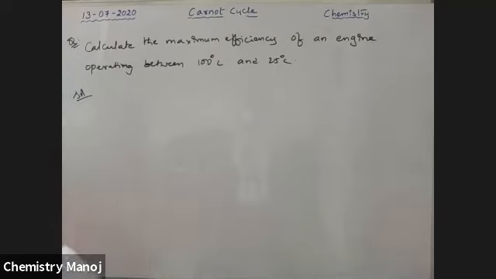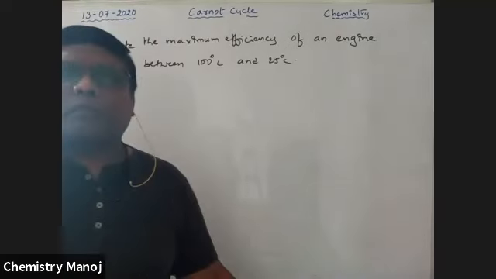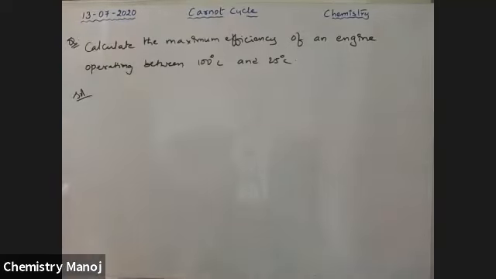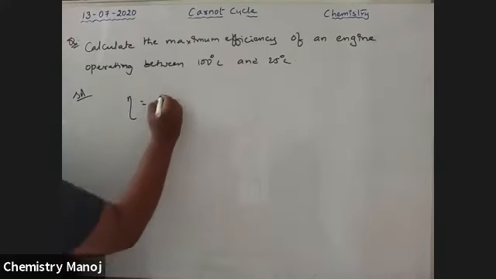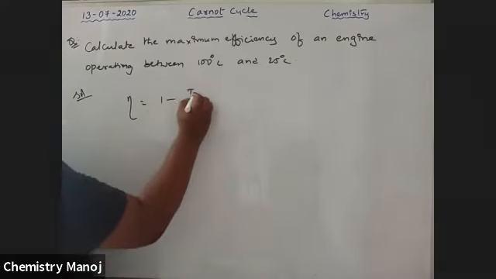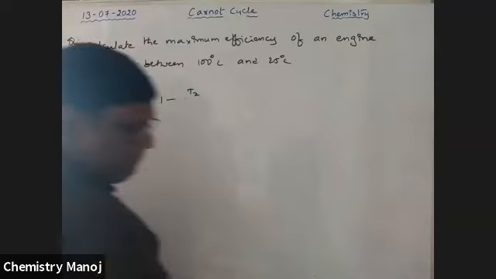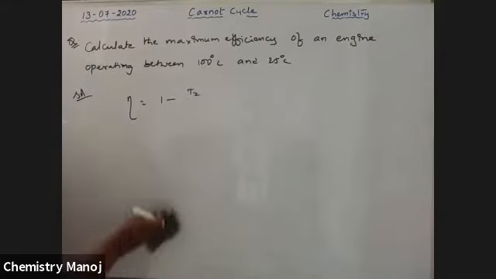So the efficiency of the heat engine. What is the formula here? So the efficiency eta is equal to 1 minus T1 by T2.